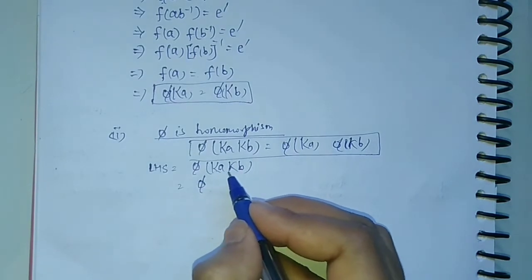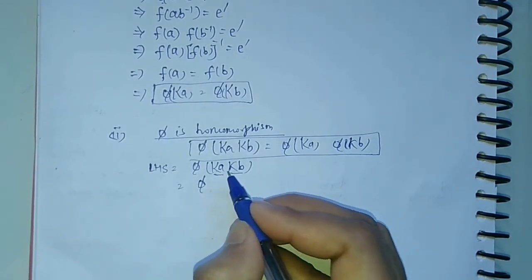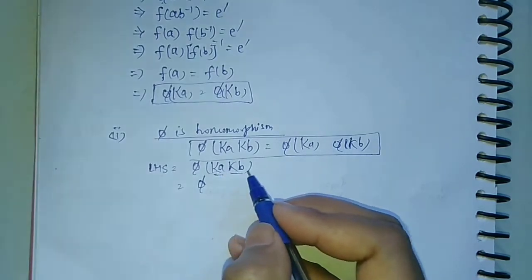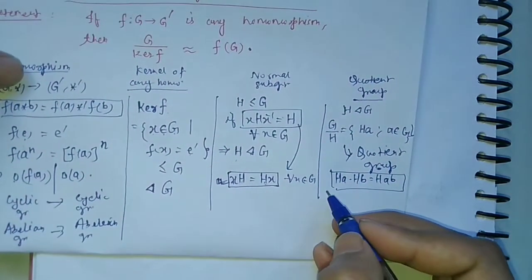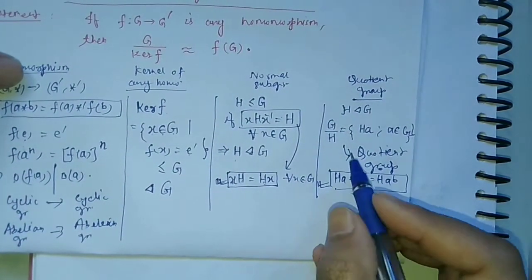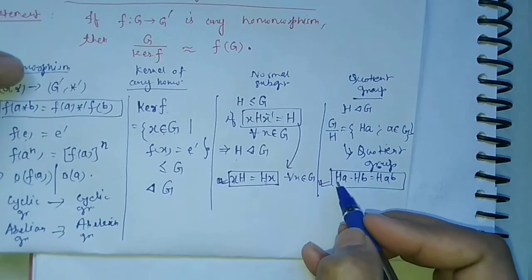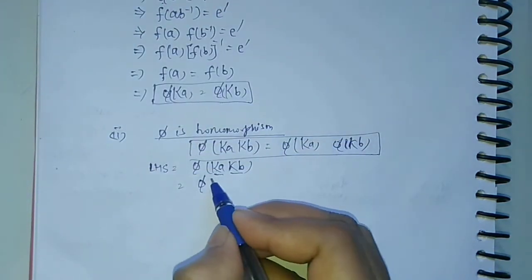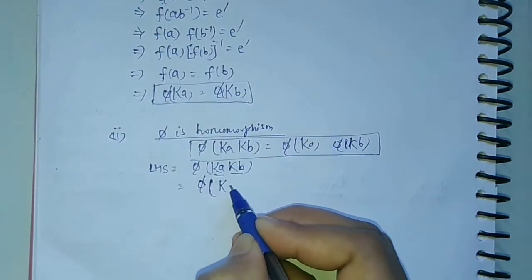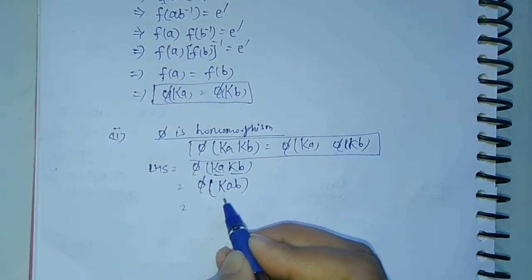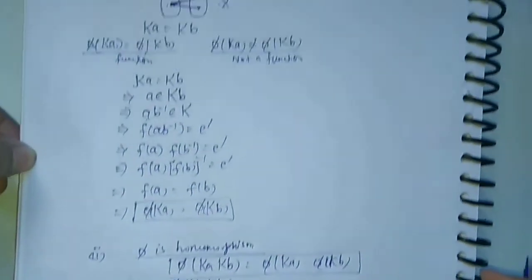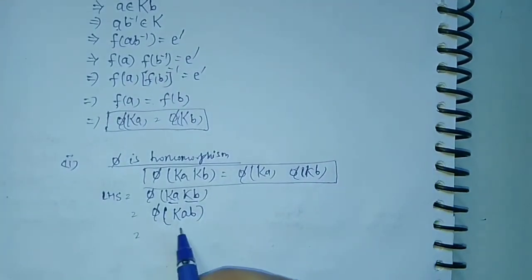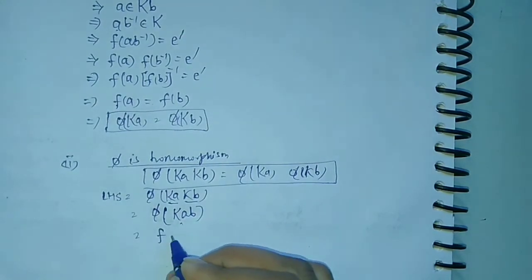These are the two cosets, two right cosets Ka and Kb. The product of two cosets Ka and Kb, from the operation of the quotient group, that is Ha into Hb equal to Hab, will be equal to Kab. So Ka into Kb will be equal to Kab, and from the definition of phi, phi of Ka is equal to f(a), then phi of Kab will be equal to f(ab).